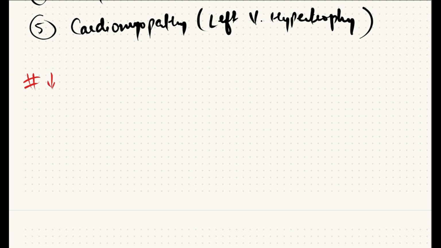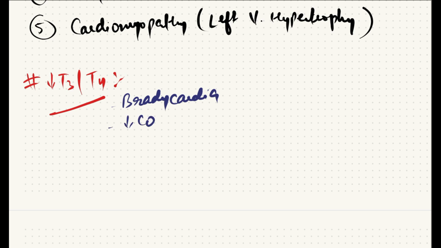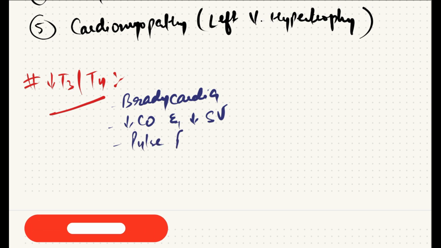And what happens during hypothyroidism? During hypothyroidism, there is bradycardia. There is decreased cardiac output and decreased stroke volume, and ultimately this leads to decreased blood pressure, and also the pulse pressure is decreased.